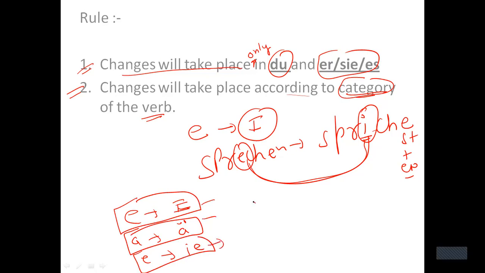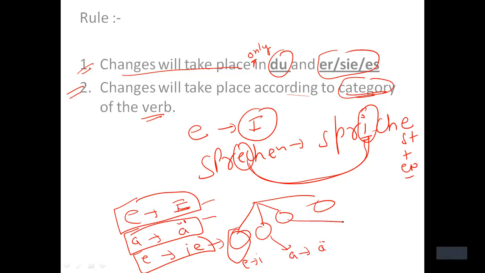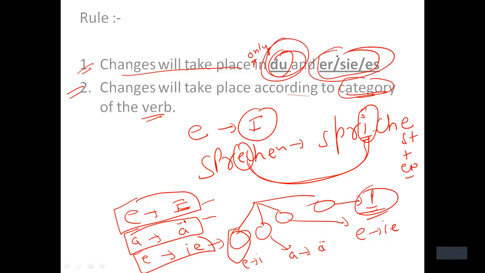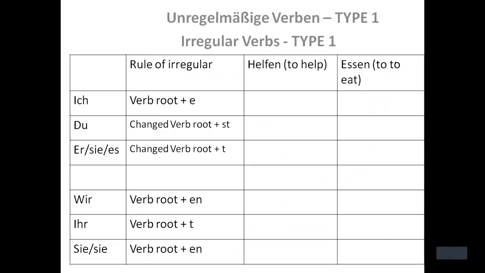So there are mainly four categories where changes will take place. If the verb belongs to this category, E will change into I. If it belongs to this category, A will change into A umlaut. If it belongs to this category, E will change into IE. And if the verb belongs to this category, then there are some particular changes, right? But please keep in mind that changes will take place only in du and er/sie/es and nowhere else, right?